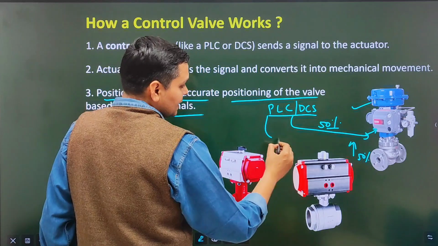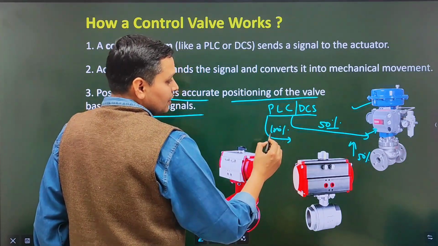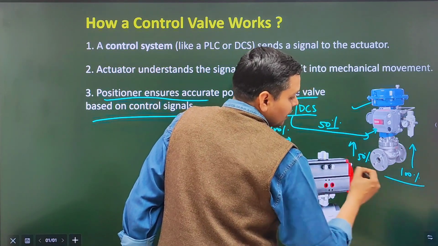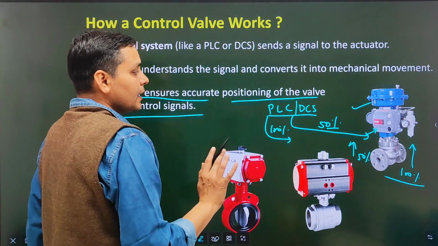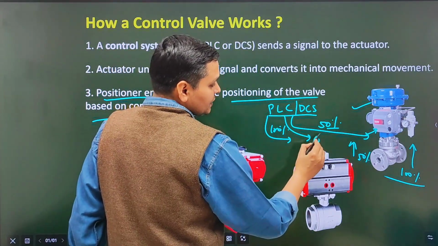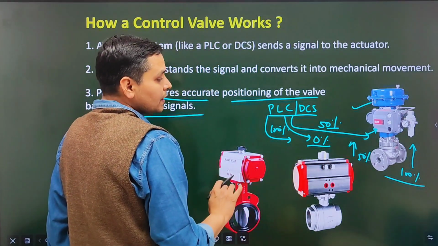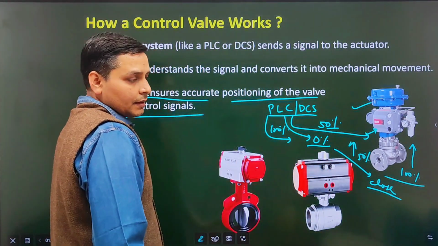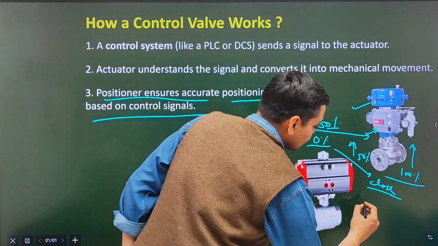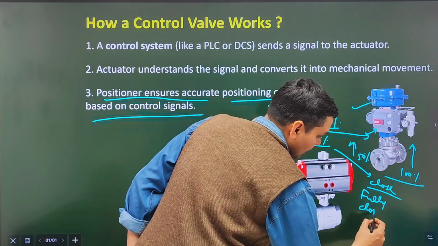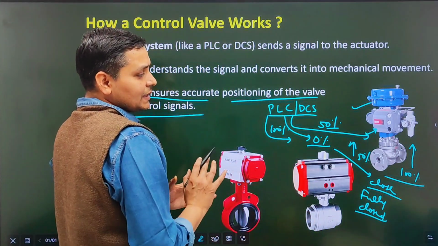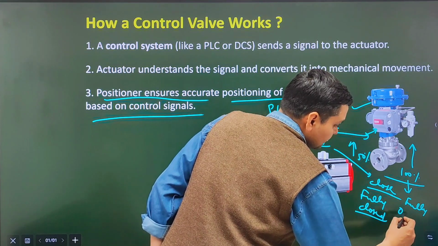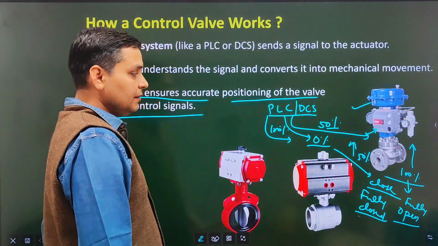If we are sending the command of 100%, then accordingly the positioner will open the valve up to 100%. And if we are receiving the command for 0%, then the positioner will close the control valve. Then the control valve will be fully closed. Or when the opening percentage is 100%, then the control valve will be fully open. I think it is clear to you.